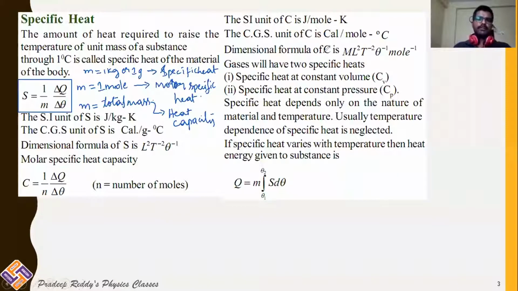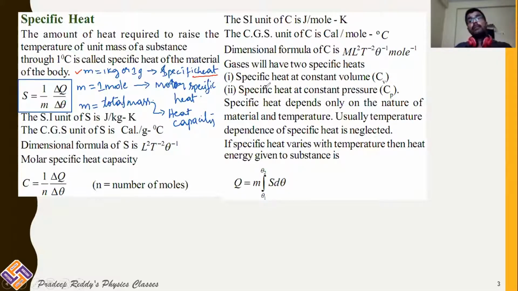From the definition of the specific heat itself, like S is equal to delta Q by M into delta T, we can term this specific heat into three different types. Number one, it is specific heat. That means if you are taking mass 1 kg or 1 gram, how much heat energy is required to raise its temperature, it is denoted as specific heat. If you are taking 1 mole of the substance, the same formula should be called molar specific heat because you are considering only 1 mole.